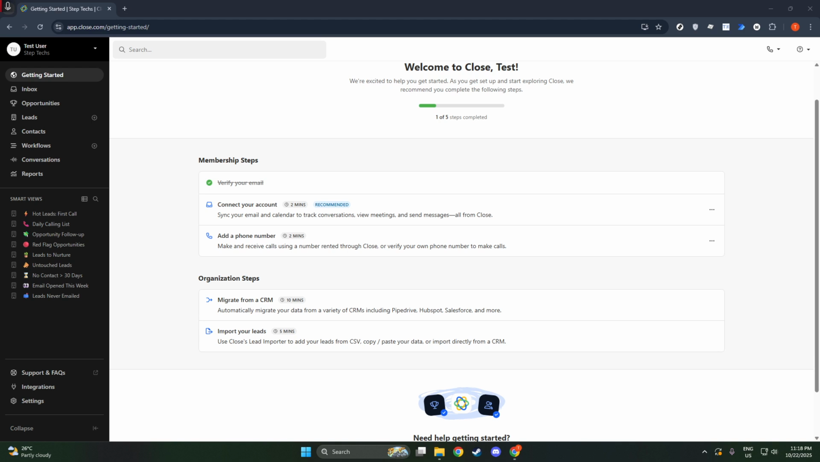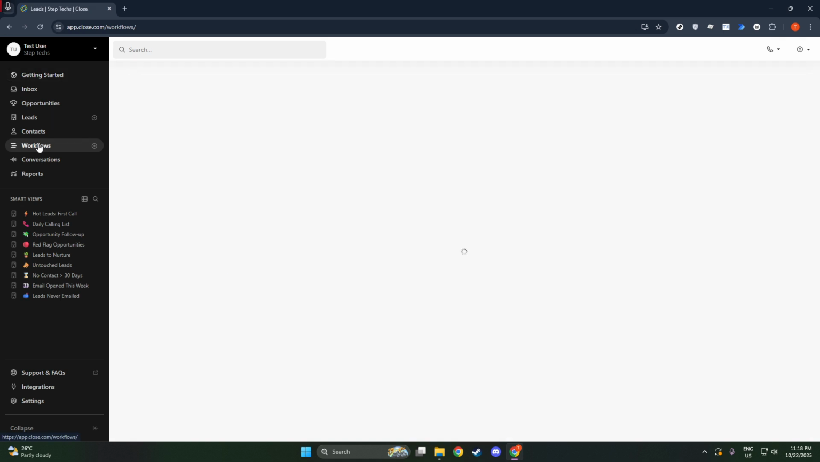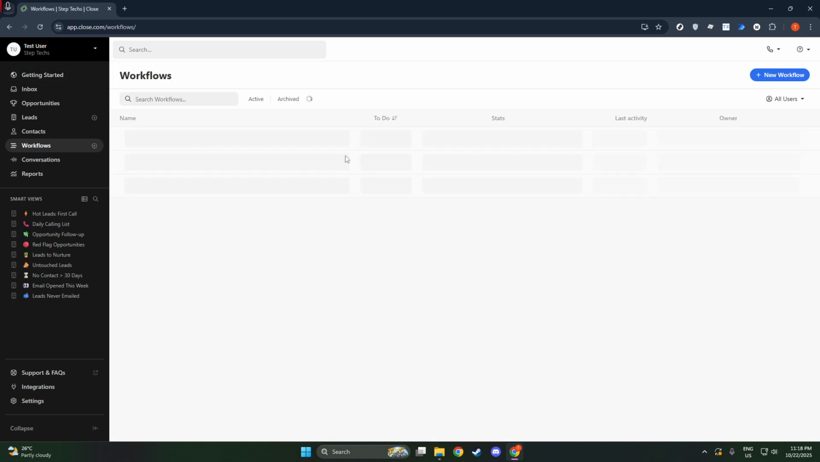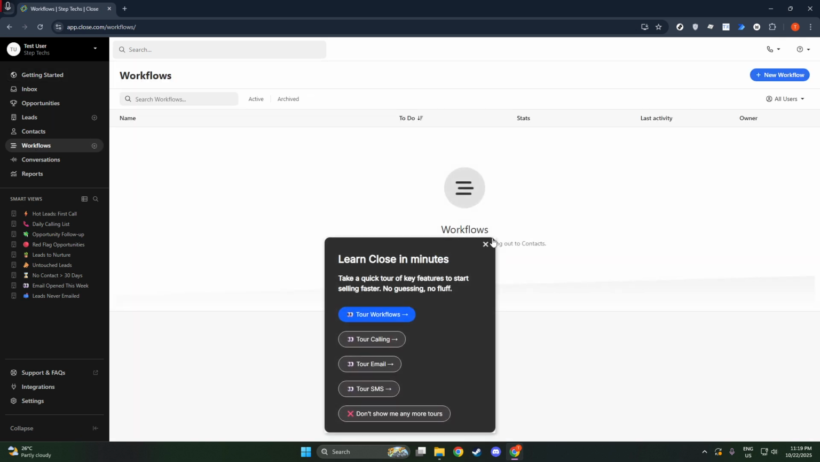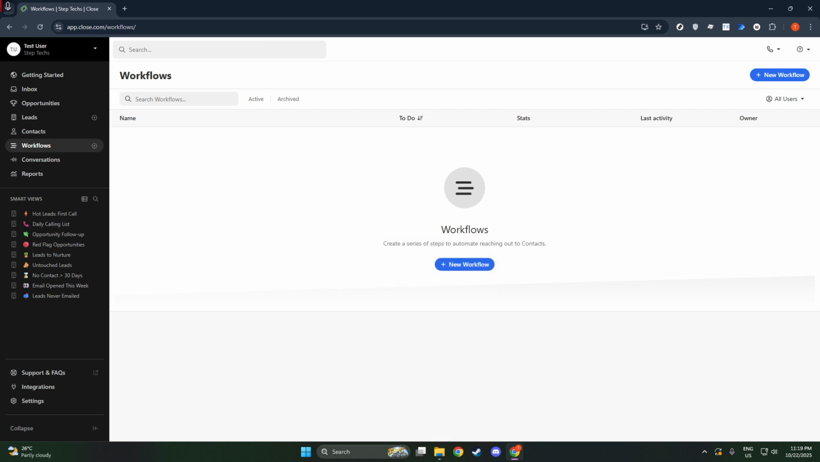Start off by navigating over to the left-hand sidebar, where you'll find the Workflows option. Click on that, and then look for the button that says Plus New Workflow. This is where you'll set the foundation for your process. Once you've clicked that, you'll need to give your workflow a name, something descriptive that clearly outlines its purpose. This helps keep everything organized, especially if you plan to create multiple workflows.